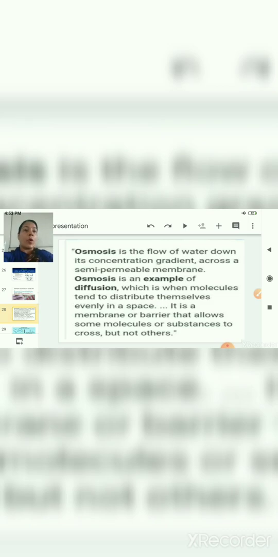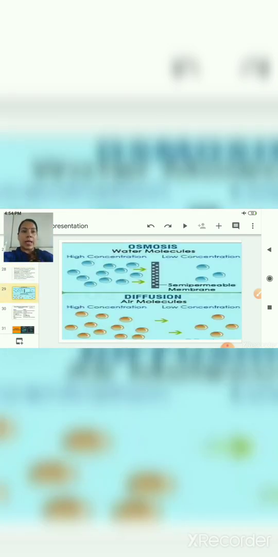Osmosis is a flow of water down its concentration gradient across a semi-permeable membrane. Osmosis is an example of diffusion, which is when molecules tend to distribute themselves evenly in a space. It is a membrane or barrier that allows some molecules or substances to cross, but not all types of molecules. So here one more slide is there just to explain what the differences are between osmosis and diffusion.